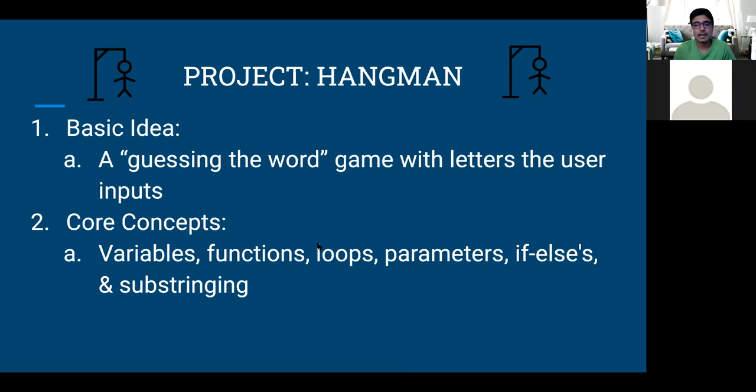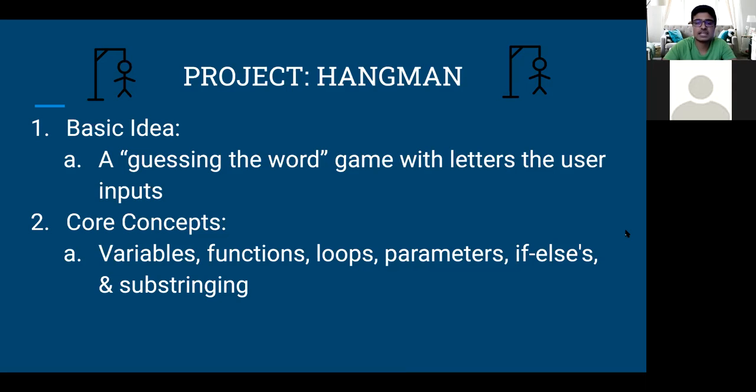And whatever that word may be, like maybe the word is soccer, I have to guess that letter in a certain number of tries. And remember, guys, the core concepts which we are covering through this project are variables, functions, loops, parameters, if-else, logic statements, and today something which we're going to be getting down into more particularly, that being substringing. That idea of being able to extract a certain letter from a word in order to perform some manipulation, maybe perform a logic check, maybe use an if-else statement. And today, that's going to be the main focus of ours.